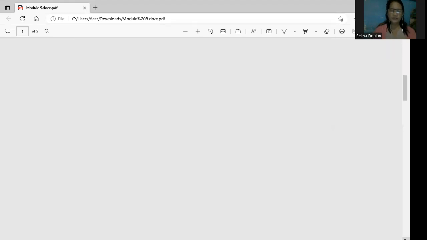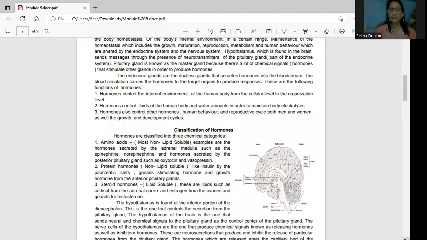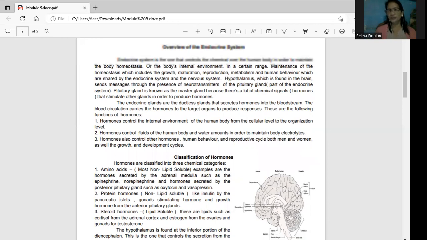So when you say endocrine system, class, it refers to the hormones. So if you remember with our previous lesson in your biochemistry, when you say hormones, it is different from your neurotransmitters. So your endocrine system's function is under the hormones, and your nervous system are the neurons. So direct ang respond ng ating neurotransmitters, but when you say hormones, it goes first into the bloodstream, because through the bloodstream the hormones are distributed into the target organ.